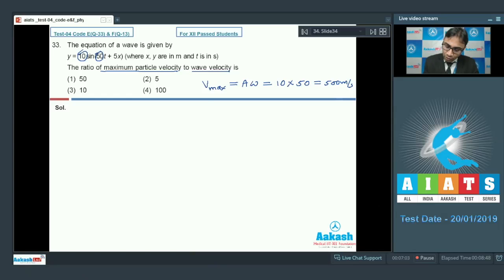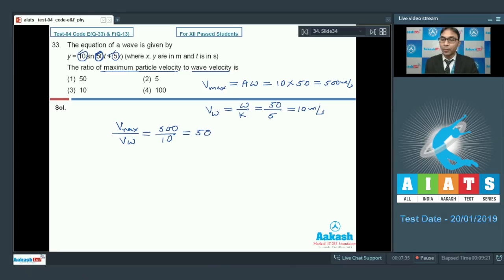And what is the wave velocity? We know that the velocity of the wave will be equal to omega by k. So omega is 50 and k is 5. So we can write 50 by 5, and that will give you 10 meter per second. So now we know the maximum velocity of the particle and velocity of the wave. So if I divide, we will get 500 by 10, that will give you 50. So my option number 1 will be the correct choice.